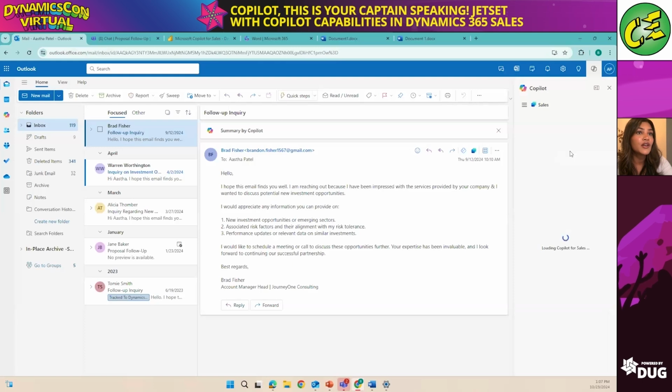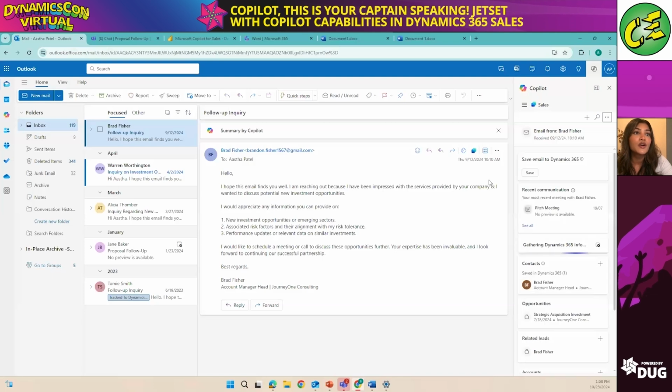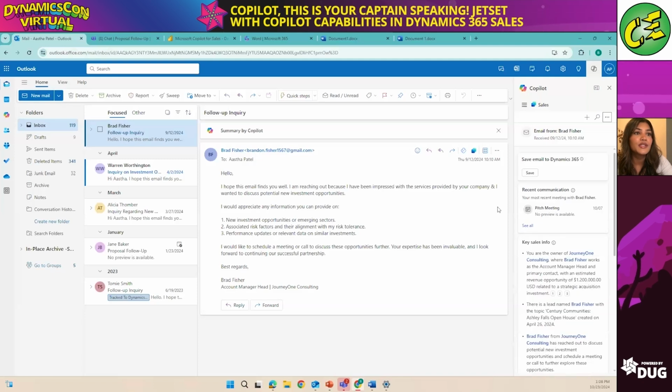So it is a sidecar experience. It's going to be similar to what we saw in Prachi's demo, but this is now opening up a sidecar in Outlook for us. And you'll see we have a bunch of information about Brad in here. So taking a look at the email itself, Copilot is pulling in Brad's information that lives in my Dynamics CRM.